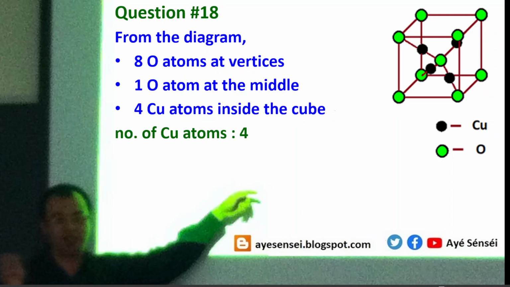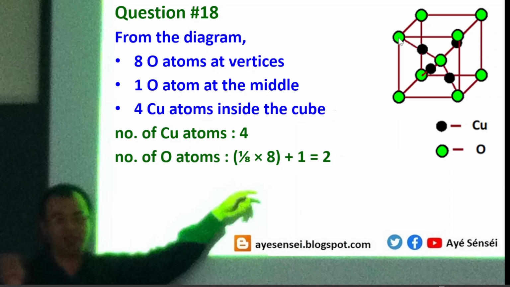So next we need to calculate the number of copper atoms. There are 4 of them, located inside the cube, and then the number of oxygen atoms. So this is located inside the cube. So this is 1, and then 8 atoms located at the vertices should be divided by 8.